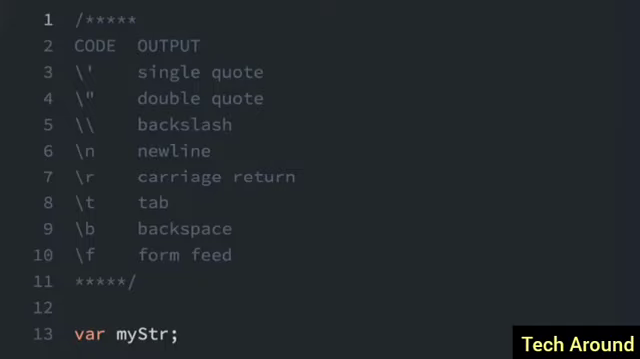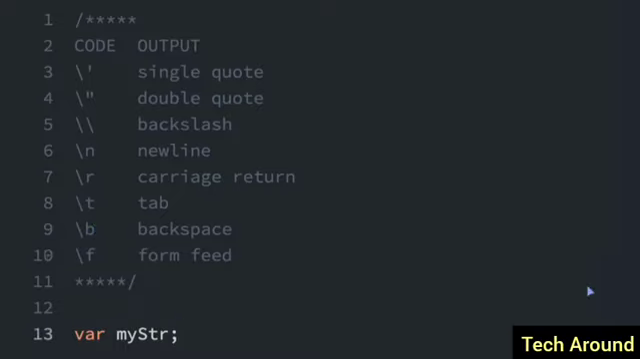We talked about escaping a double quote character by using the backslash before the double quote. There's actually quite a few other things you can escape. You can escape a single quote character. You can escape a backslash. In fact, anytime you're going to use a backslash, you have to put two backslashes so JavaScript knows that you're not trying to escape a character. You can also add a new line character, a carriage return, a tab, a backspace, or a form feed, all by doing a backslash and then the corresponding letter.